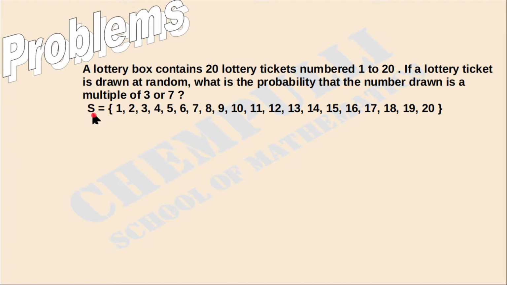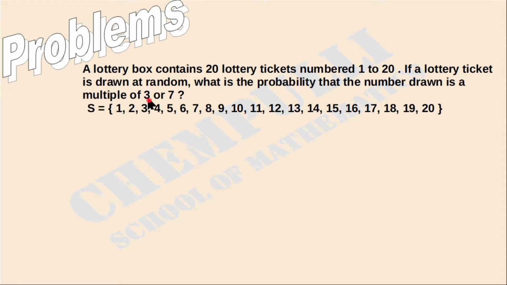What is S? S means the sample space. What is meant by sample space? Sample space means the set of all possible outcomes of that experiment. Here the experiment is choosing a number from 1 to 20. If you take one number from here, the outcomes are the numbers 1 to 20. If you write all outcomes in one set, that set of all outcomes is called the sample space. We represent it with the letter S.